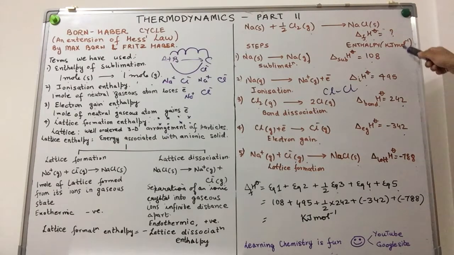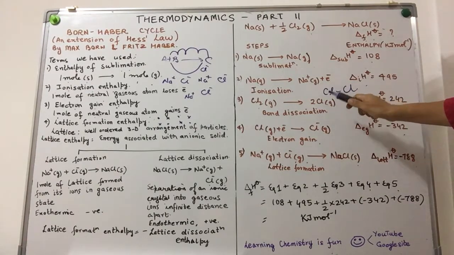Please remember, all these values are in kilojoule per mole. It's only for the sake of simplicity that I have not written down kilojoule per mole everywhere. Now, Born-Haber said, okay, whether you talk about the summation of all of these or only this value, they are the same. Agreed.